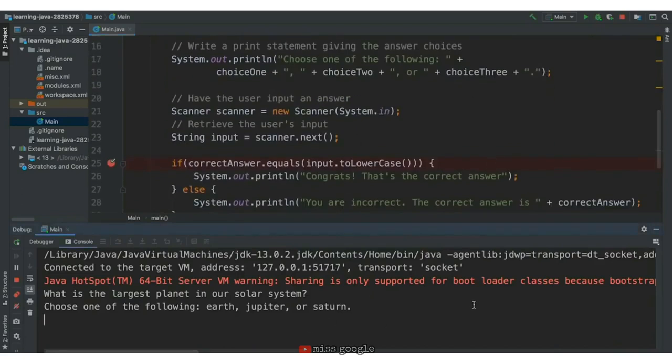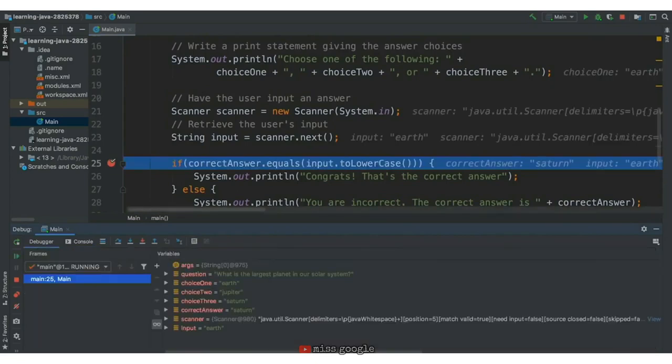Let's choose a planet, let's say Earth, and now our program has stopped its execution. It stopped just before the if statement line, and we get a window at the bottom of our screen that has various details about our program's internal state. It has our variables, question, choice 1, choice 2, choice 3, as well as their respective values. This is how we could detect that correct answer has the wrong value. Here it's Saturn. The variables shown here are also the variables that are in scope. Remember, a variable's scope refers to where we can access and use the variable in our program.